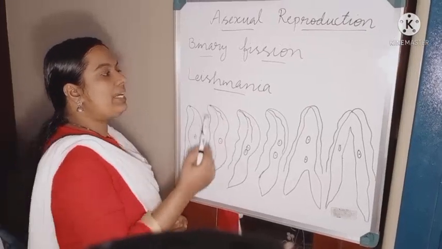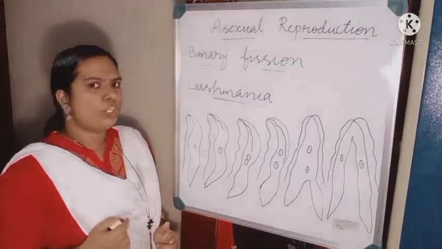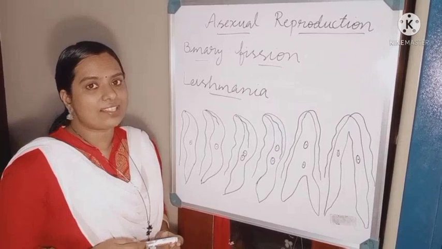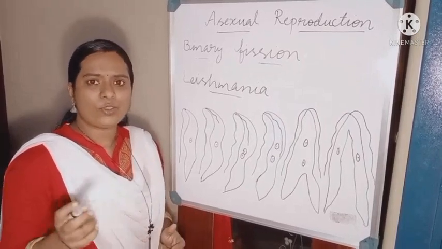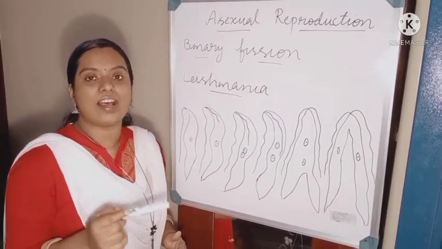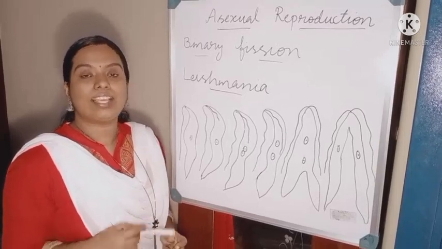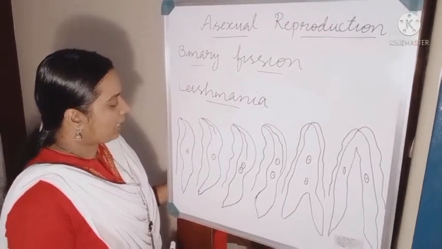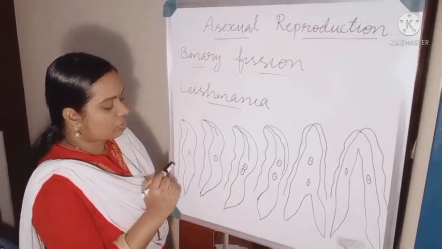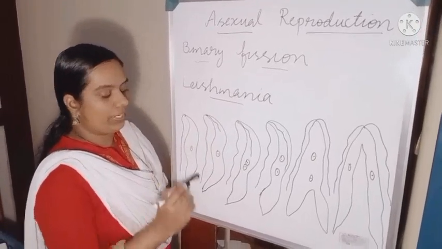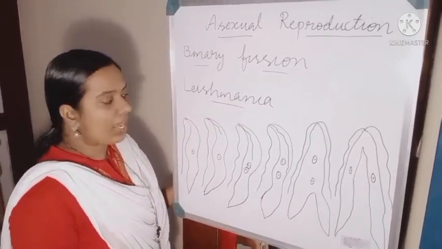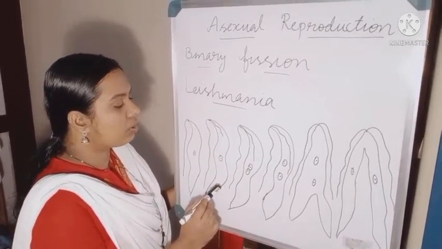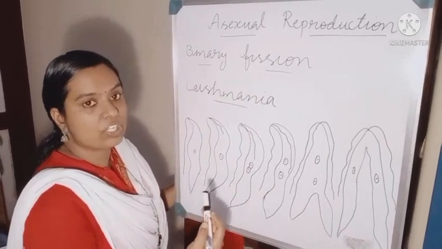Now let's see binary fission in Leishmania. Do you remember the name Leishmania? Have you heard about Kala Azar, black fever? Yes, you have learned in 9th standard. Kala Azar or black fever is caused by Leishmania. You can see the diagram of Leishmania. Leishmania has a whip-like structure and inside one nucleus. In the second diagram, you can see two whip-like structures. That means it is going to divide. That means cell division is going to start.